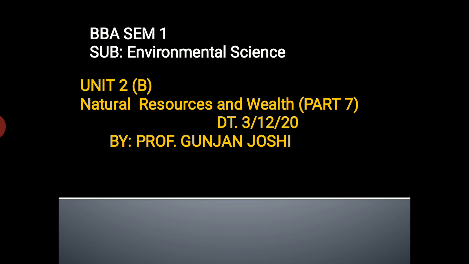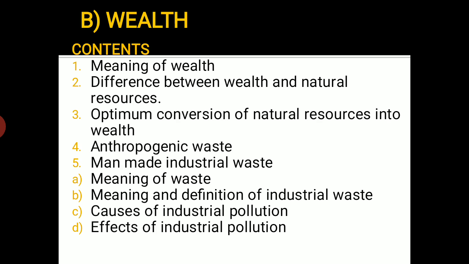We are dealing with unit number 2, that is natural resources and wealth, and we are dealing with part B, that is related to wealth. In the previous sessions, we have dealt with the meaning of wealth, differences, and optimum conversion of natural resources into wealth. In the last section, we have already seen what anthropogenic waste is, and in today's session we'll be concerned with man-made industrial waste and the aspects related to it.